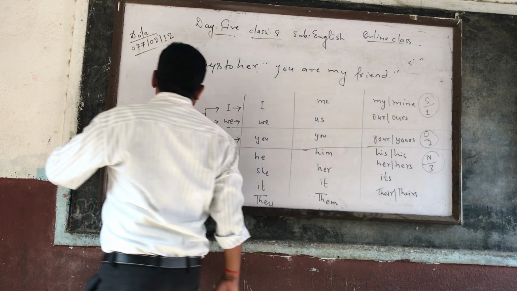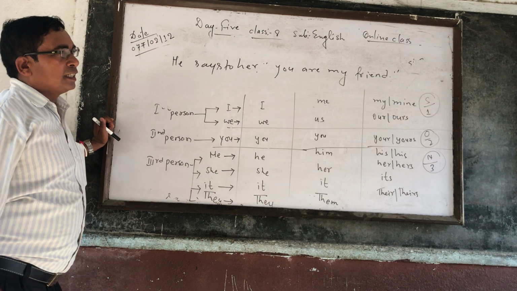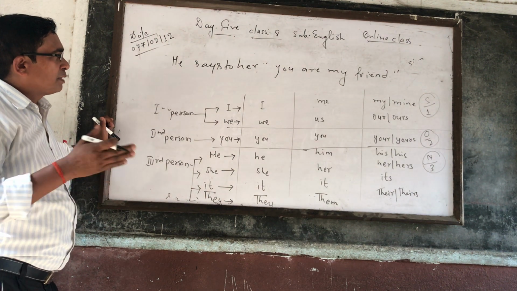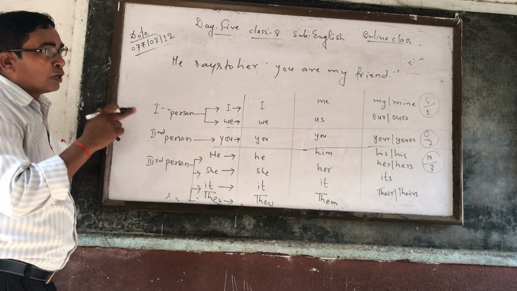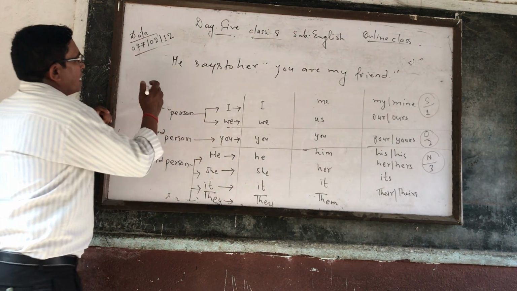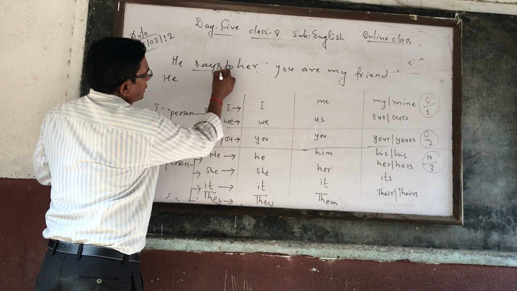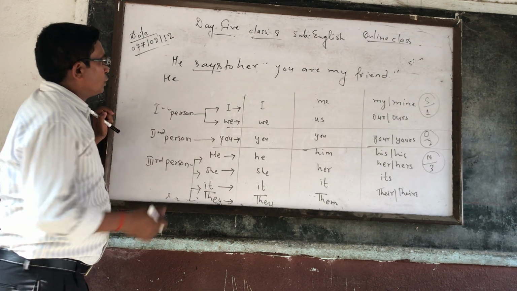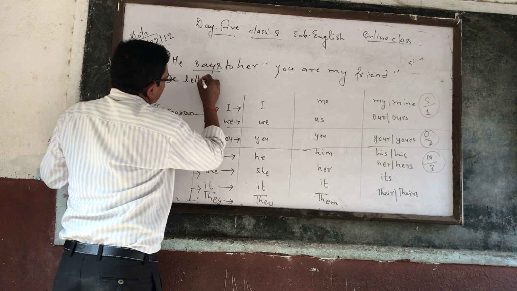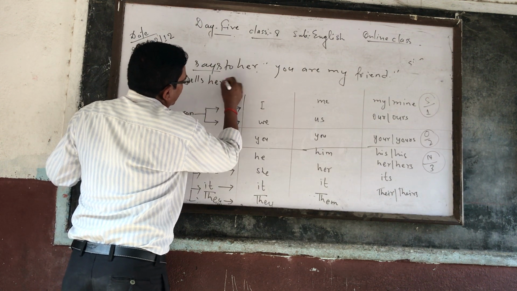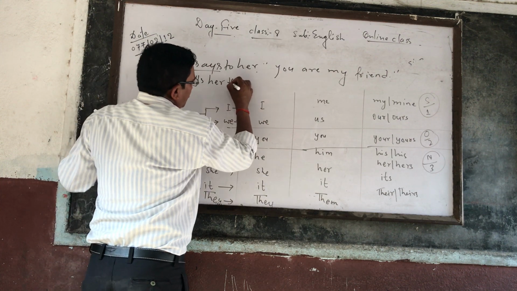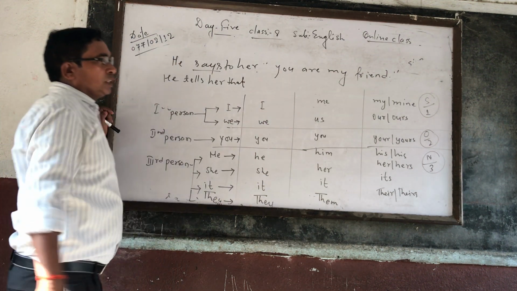As you see, you are my friend, that is the reported verb and is assertive also, because there is subject, verb, object. So according to rule number 1, the change of reporting verb, he says to, as you have already seen, says to is changed into tells. He tells her. After that, reporting verb and reported verb both should be connected. So while connecting, you can use that.